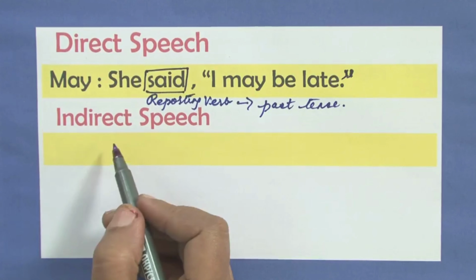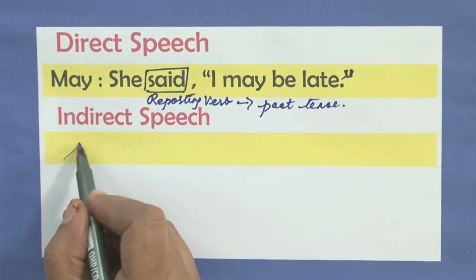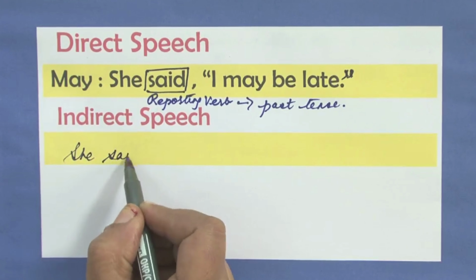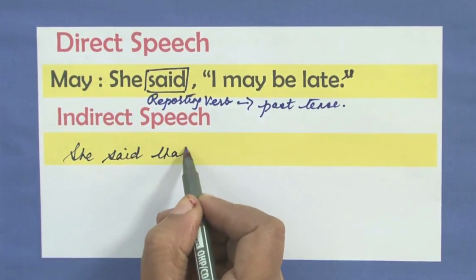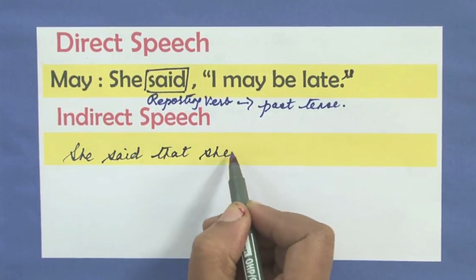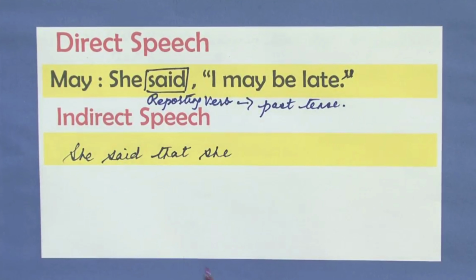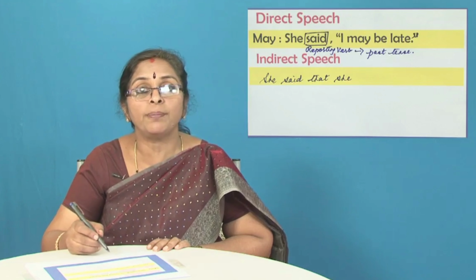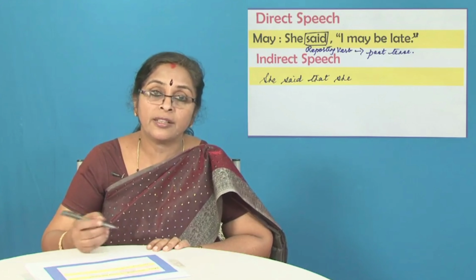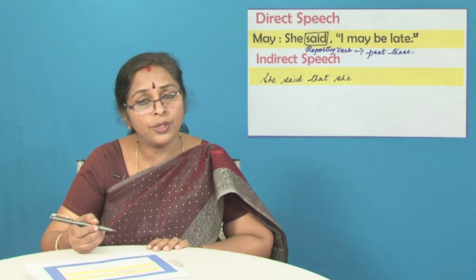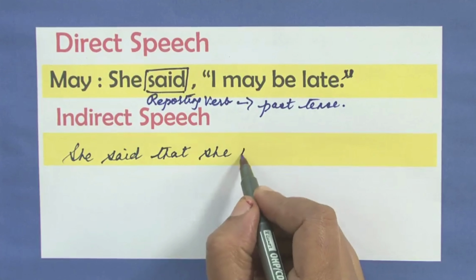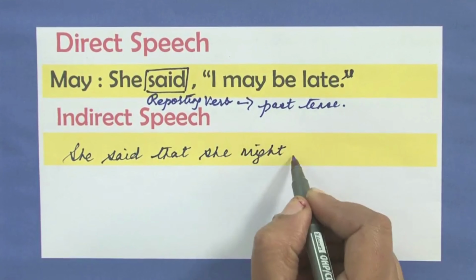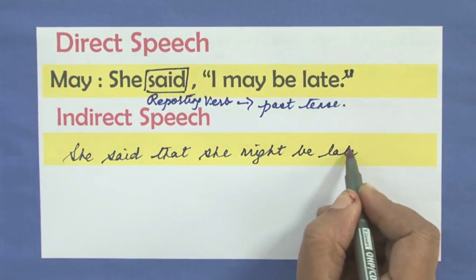Correct? So the indirect speech would be, she said that she, I will change to she. Why will I change to she? Because before the reporting verb you have the pronoun she. Therefore, I will change to she. She said that she might be late.